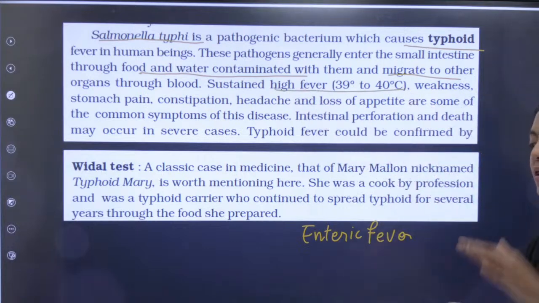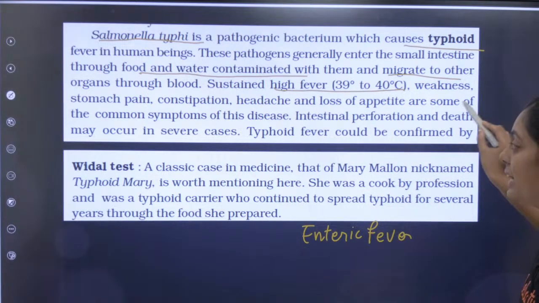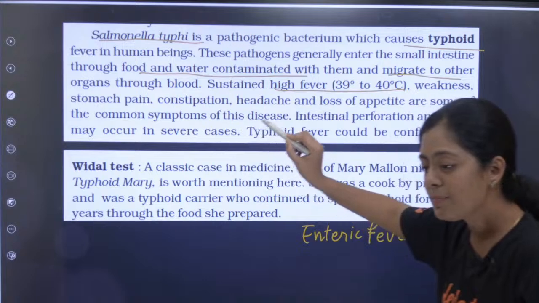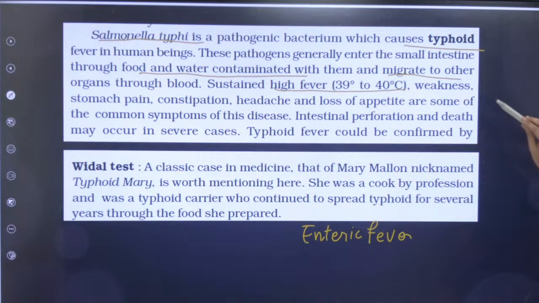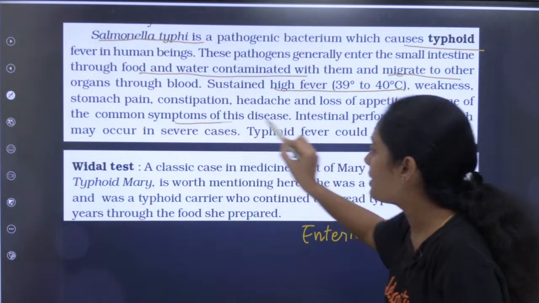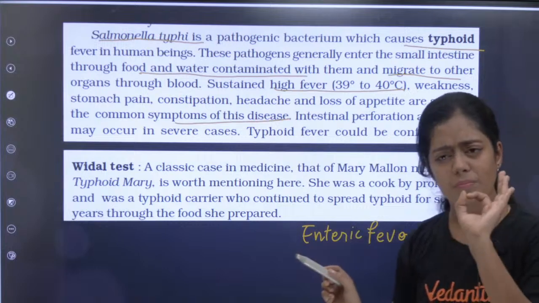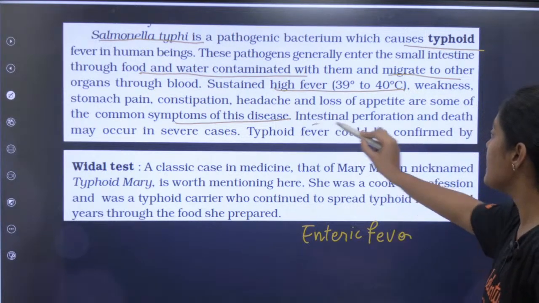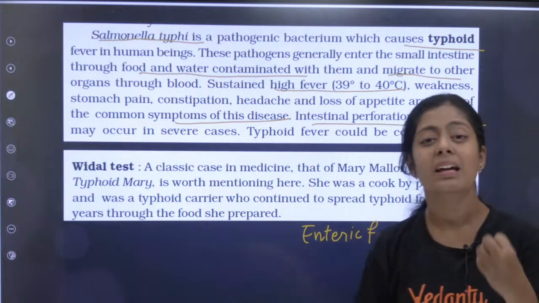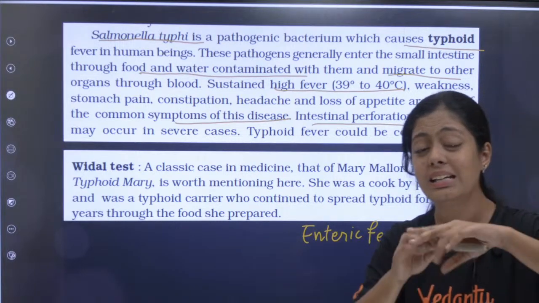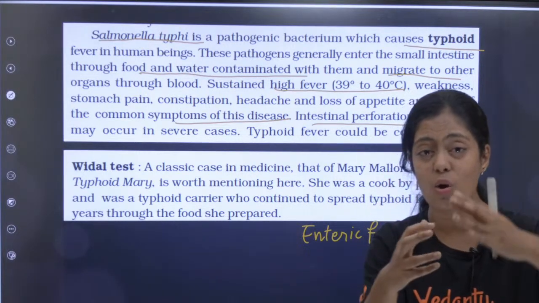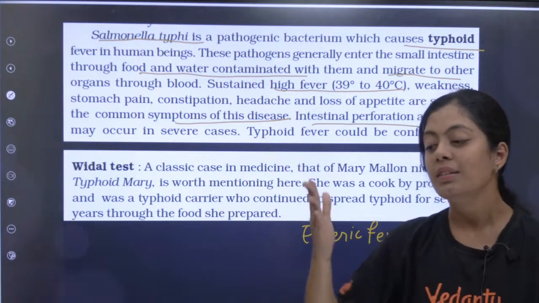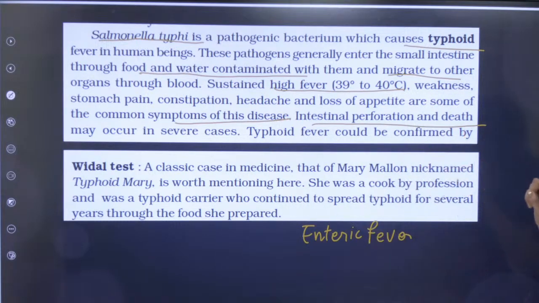Sustained high fever. The fever will be very high. Weakness, stomach pain, constipation, headache and loss of appetite are some of the common symptoms of this disease. Very important. At severe stages, what happens? Intestinal perforation will happen. The mucosa layer in your intestine will also be destroyed. That is what we call intestinal perforation.